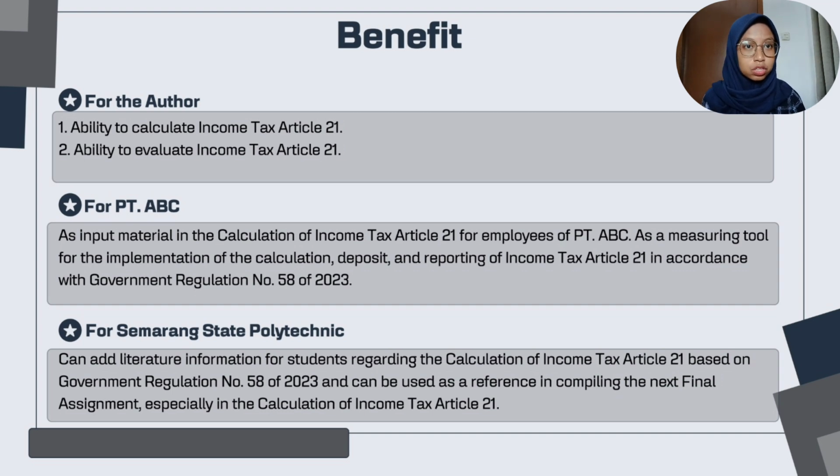58 of 2023. And the third is for Semarang State Polytechnic, so it can add literature information for students regarding the calculation of income tax Article 21 based on Government Regulation Number 58 of 2023 and can be used as a reference in compiling the next final assignment, especially in the calculation of income tax Article 21.